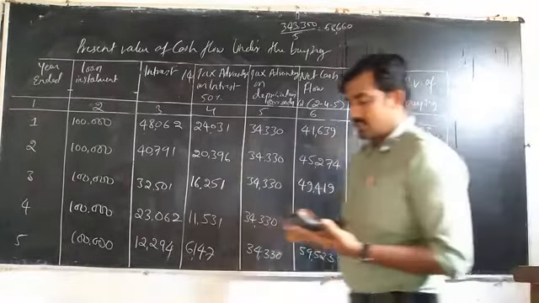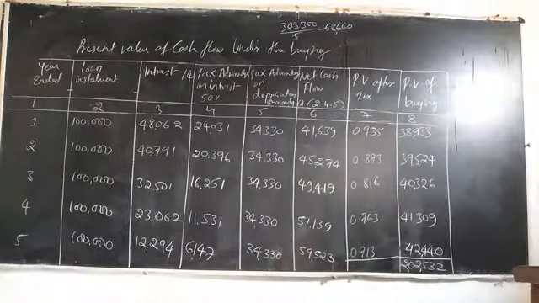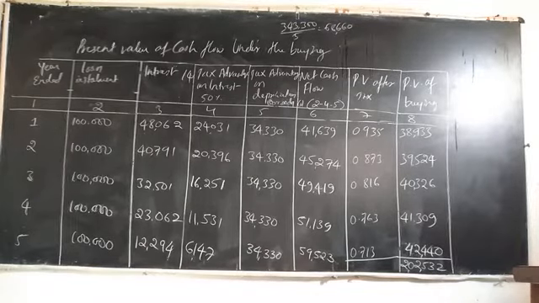So this is the solution for the particular problem. First we calculate the depreciation amount. After that, the interest. After that, the tax advantage on interest and the tax advantage on depreciation. After that, we calculate the PV factors and the total. Finally we get the PV of the buyings. Okay, this is the solution for the particular problem. The next problem we will discuss in the next period.